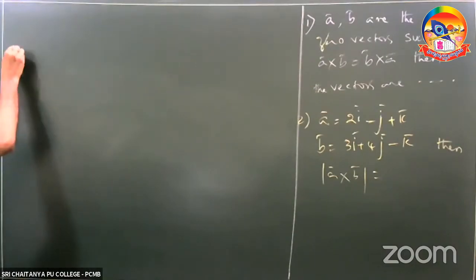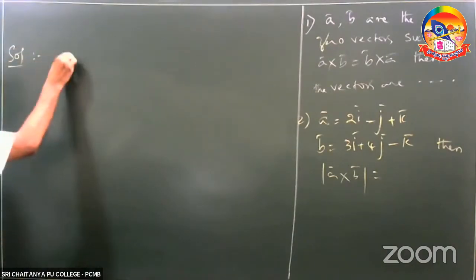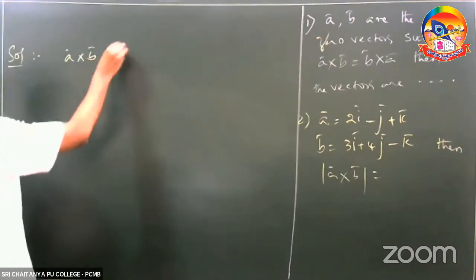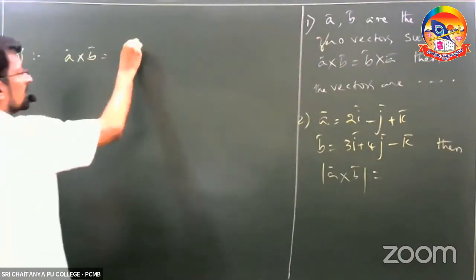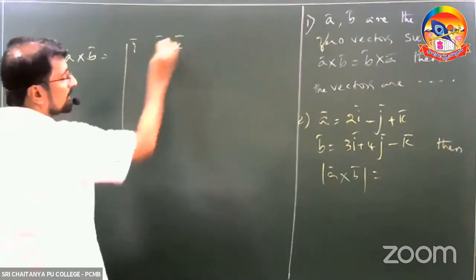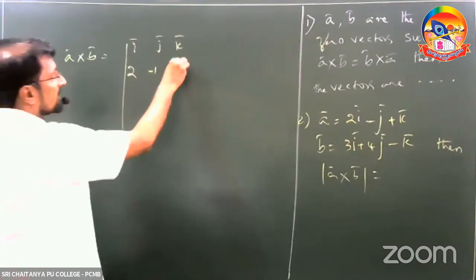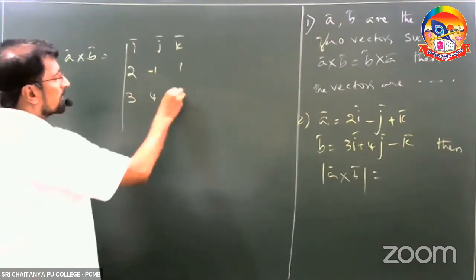See, first of all, the solution I am going to start. First of all, find out A bar cross B bar, like i bar, j bar, k bar, 2, minus 1, 1, 3, 4, minus 1.